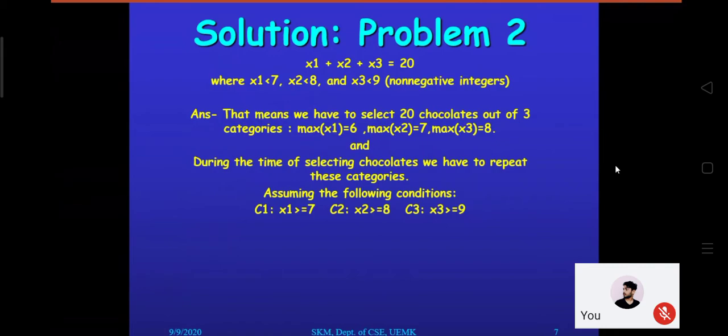We are actually going in the opposite manner. It says X1 less than 7, but we are saying no, I will choose X1 greater than or equal to 7. That means I am just going in the opposite direction of the condition. So what should be the reason?